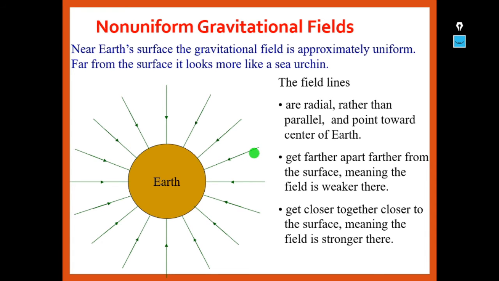Getting closer to the surface, what happens when we move towards the surface? The field is becoming stronger. So the gravitational field becomes stronger when we move closer towards the surface. The gravitational field is weaker when we move away from the surface.